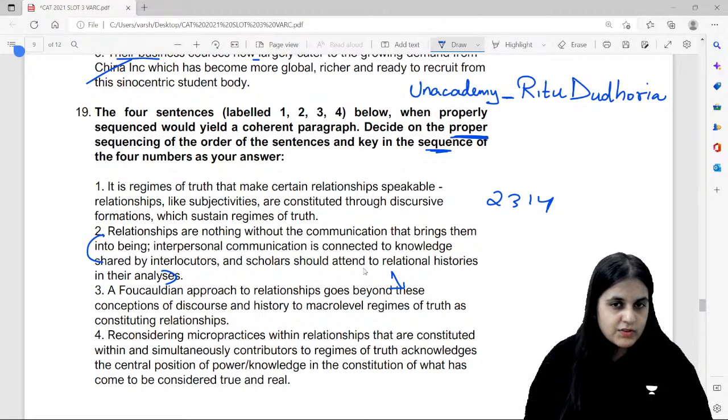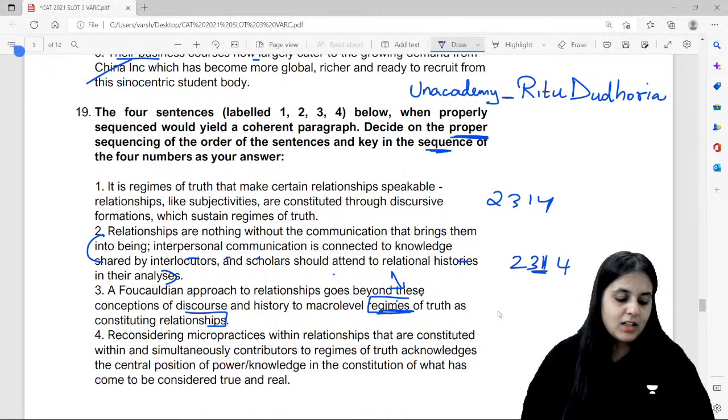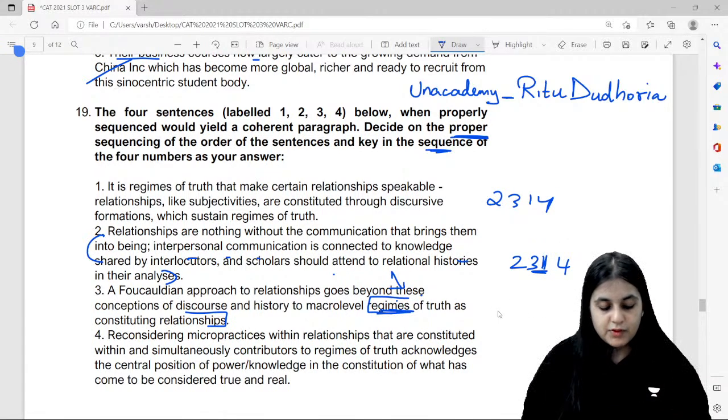These relational histories, these conceptions, and going beyond them, what they say is macro-level regimes of truth. Now which option continues with the regime of truth? So 2 and 3 are linked because of these conceptions. 3 and 1 are linked through regime of truth, and 4 will be the last statement. We didn't infer much. We just focused on the keywords. Got it? Got it, guys?